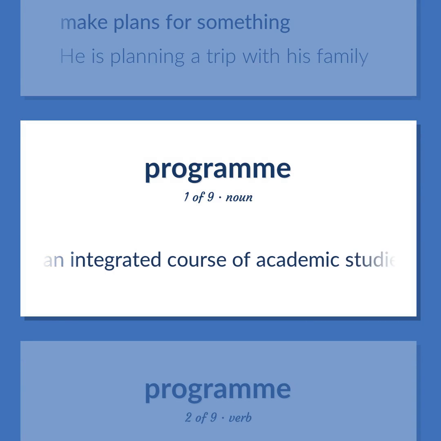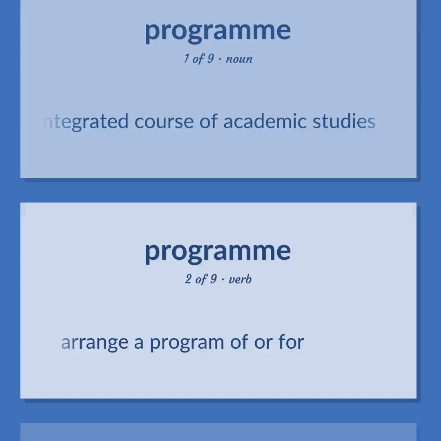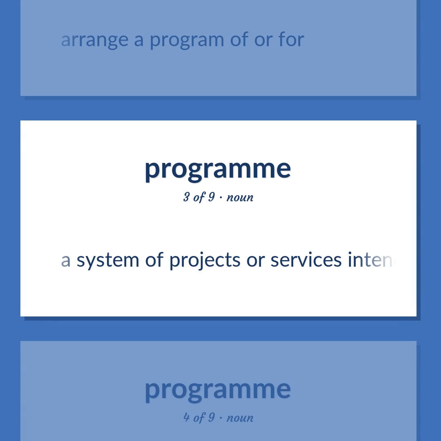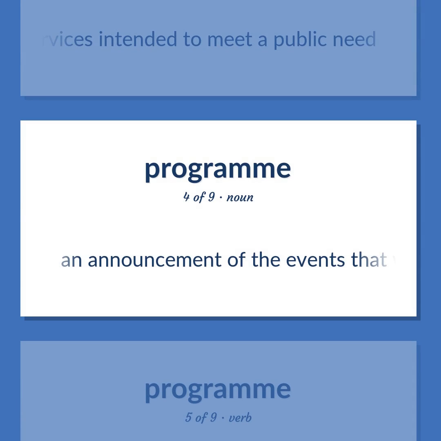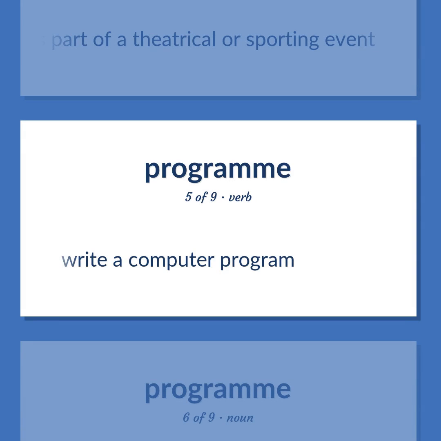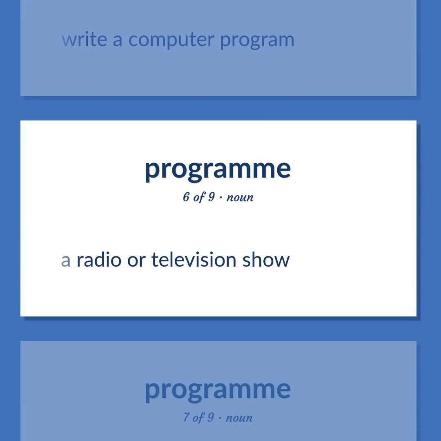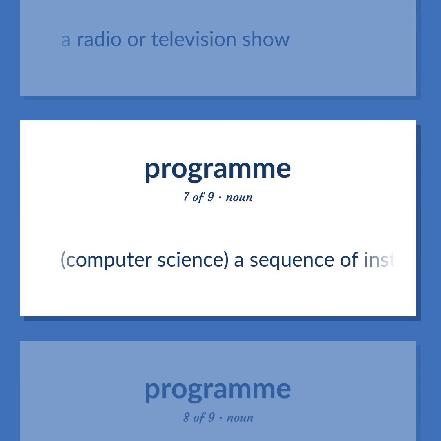An integrated course of academic studies. Arrange a program of or for. A system of projects or services intended to meet a public need. An announcement of the events that will occur as part of a theatrical or sporting event. Write a computer program. A radio or television show. Computer science. A sequence of instructions that a computer can interpret and execute.